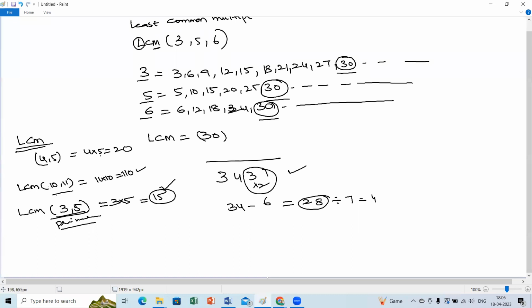These are special cases: the consecutive number case, and the case where the given numbers are prime numbers and no prime number is repeated. If both are not possible, in this case you go with an elimination process.